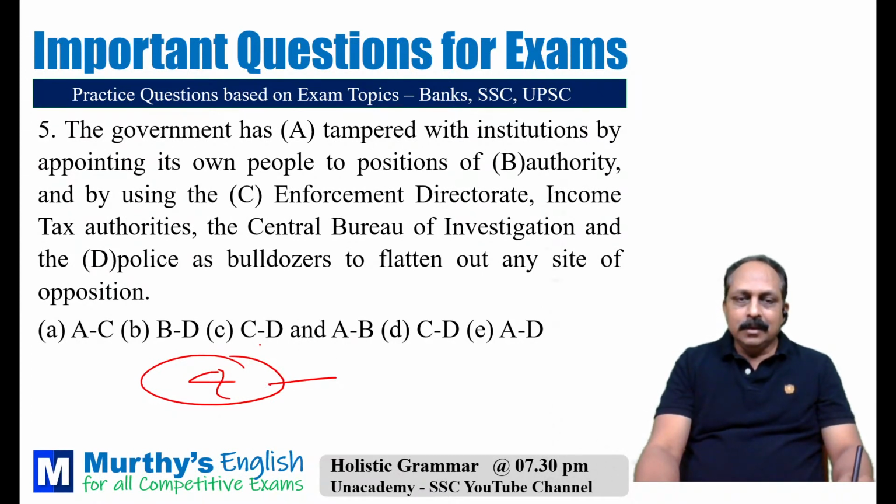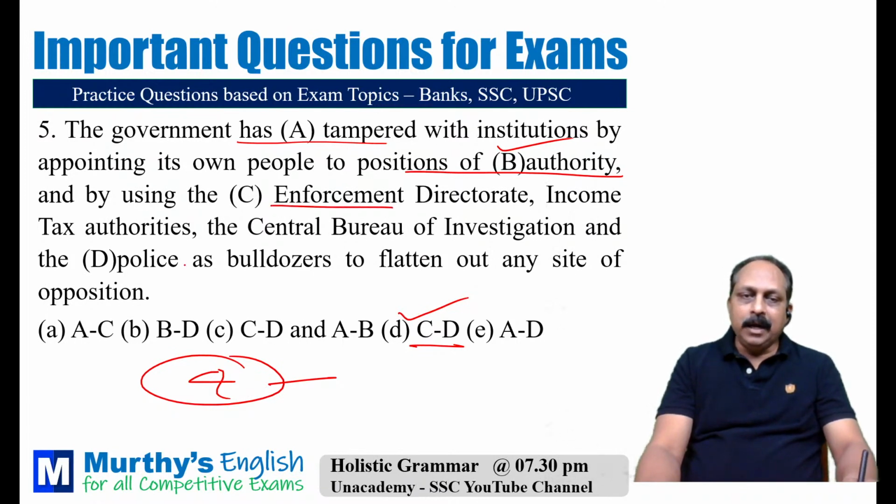Here, let us take CD. The government has tampered with institutions by appointing its own people to positions of authority, no problem grammatically, and by using the police, income tax authorities, the Central Bureau of Investigation, and the Enforcement Directorate as bulldozers to flatten out any site of opposition. So here CD is possible.